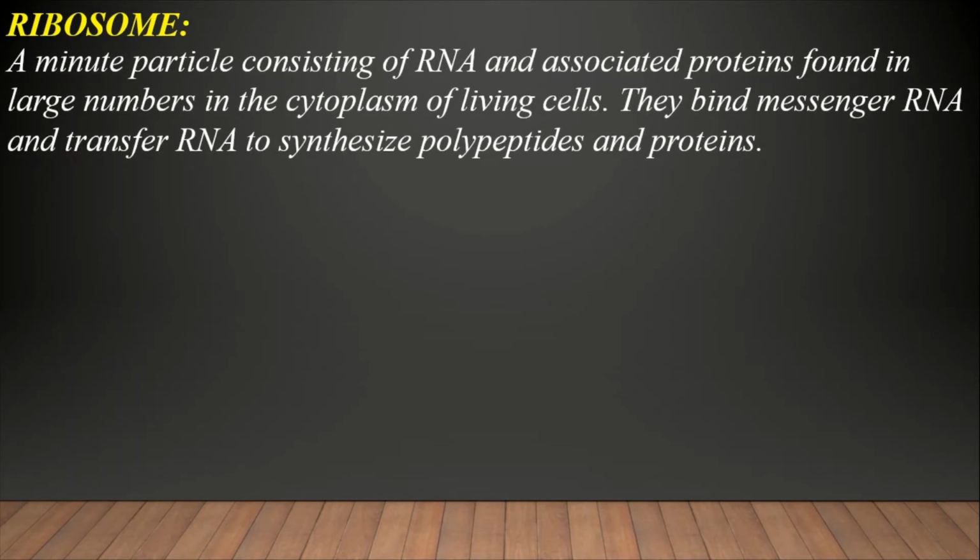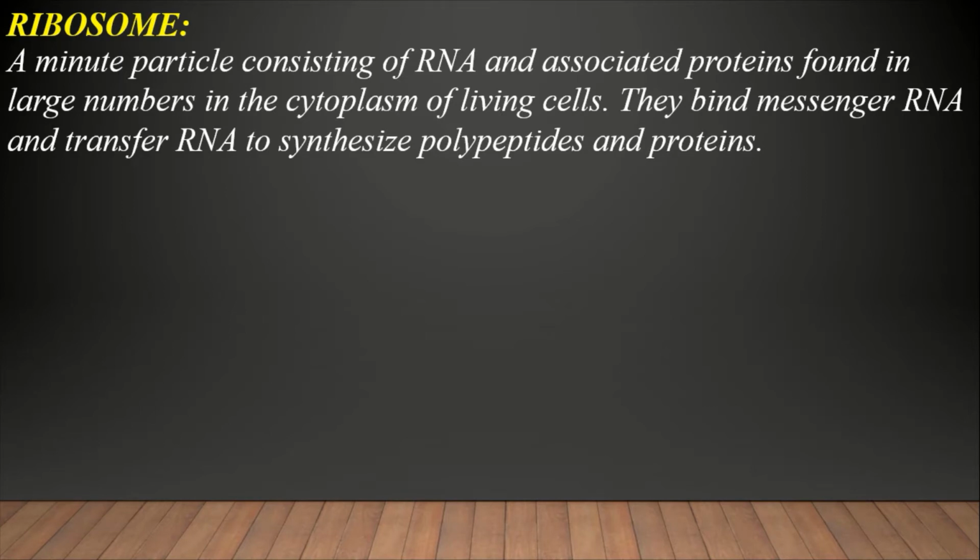Our next topic is ribosome. Ribosome is an essential organelle of the cell. Ribosome is present in both prokaryotic cell and eukaryotic cell. Ribosome helps in protein synthesis. It is a minute particle consisting of RNA and associated proteins found in large number in the cytoplasm of living cells.